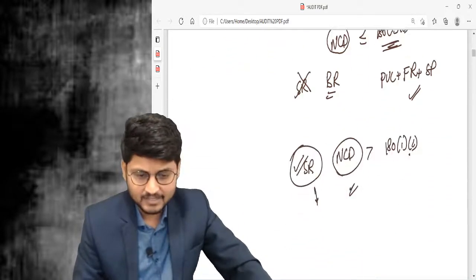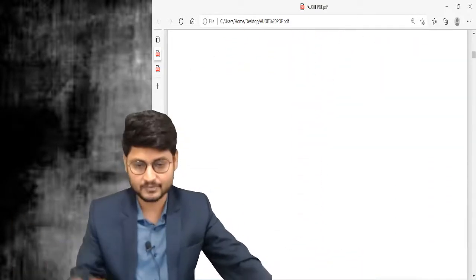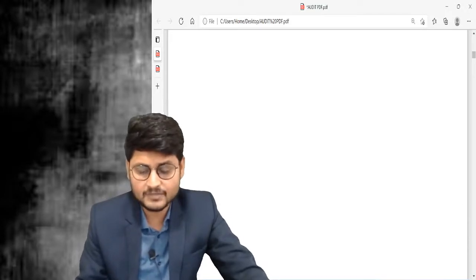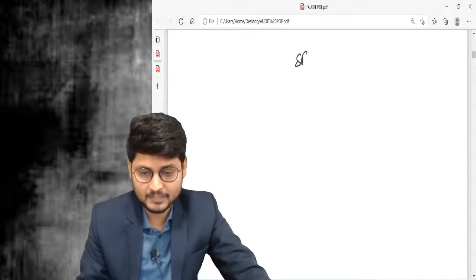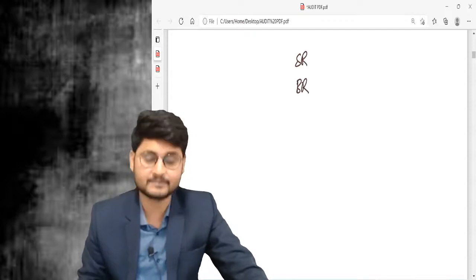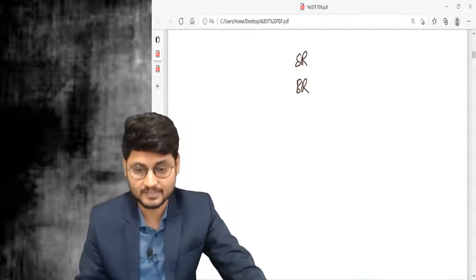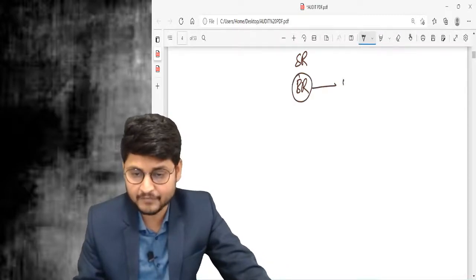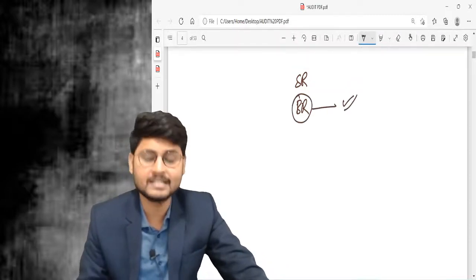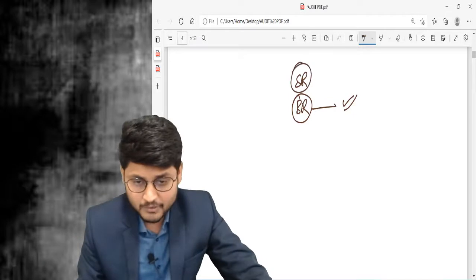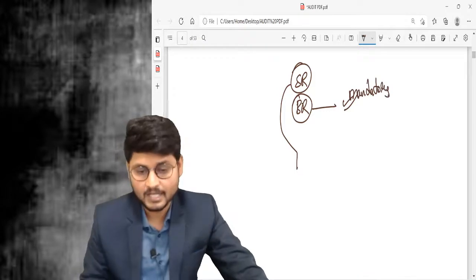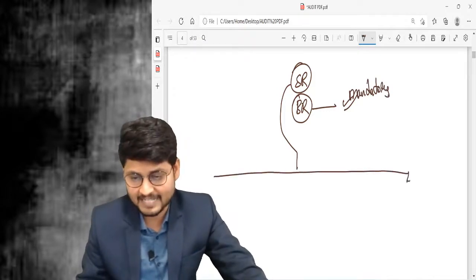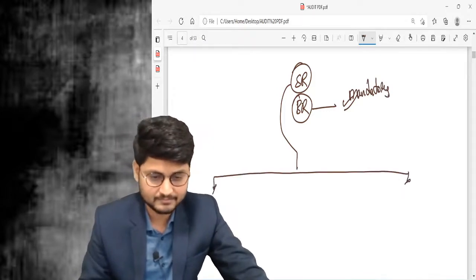Let me have some small chart for this. Now I'm talking about resolutions. It is special resolution, it is board resolution. Board resolution is mandatory every time. But special resolution, it is mandatory only in a few cases.